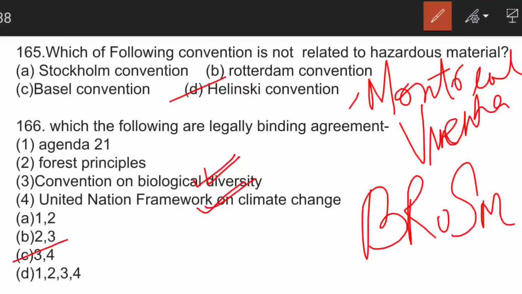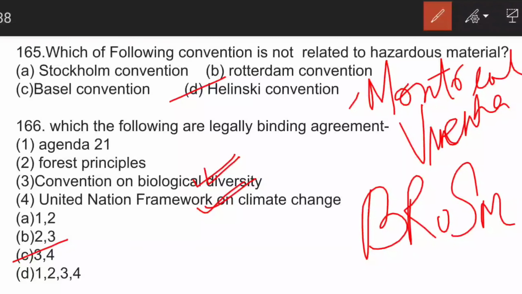So these four things are the result of the United Nations Convention on Environment and Development. This is the result of the first Earth Summit, which is also known as Rio Declaration on Environment and Development. I'm sorry for the wrong full form earlier. So the full form of UNCED is United Nations Convention on Environment and Development.